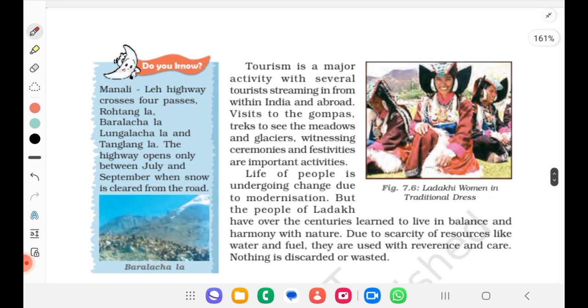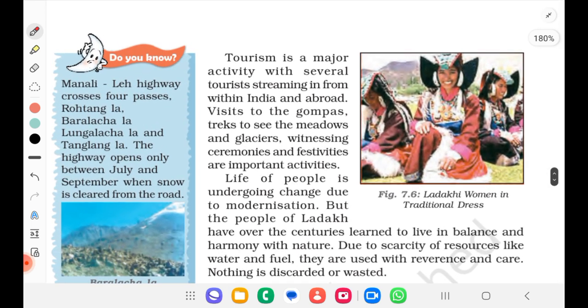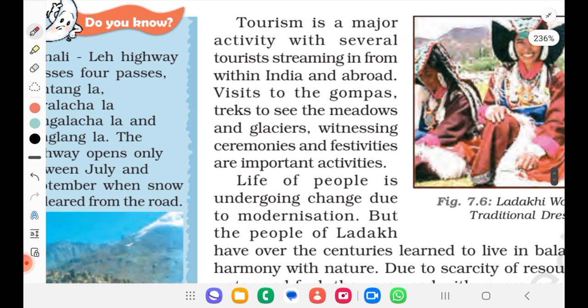So now we have tourism. Tourism is a major activity with several tourists streaming in from within India and abroad. Visits to gompas, treks to see the meadows and glaciers, and witnessing ceremonies and festivals are important activities.